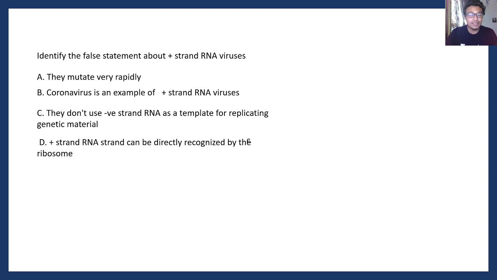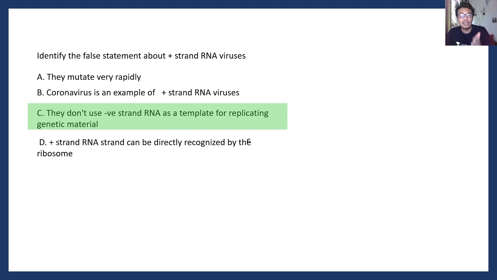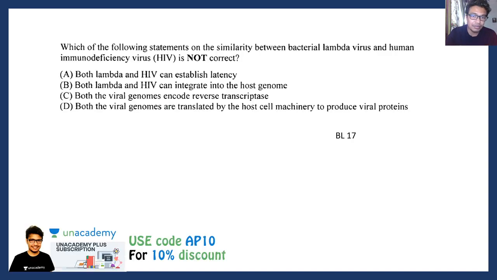Right? So in this corona time, you might expect some amount of questions from viruses, and you have to identify which answer is false. And the correct answer here would be they don't use negative strand RNA as a template for replicating their genetic material. They do use a negative strand RNA as a template to copy the next strand. And if you want to learn about their replication process, click on the link in the I button.